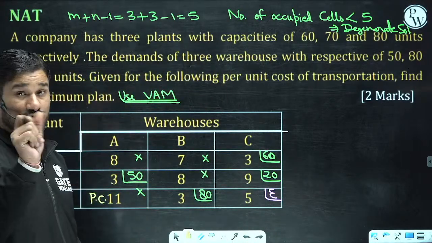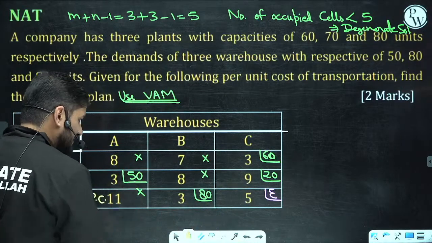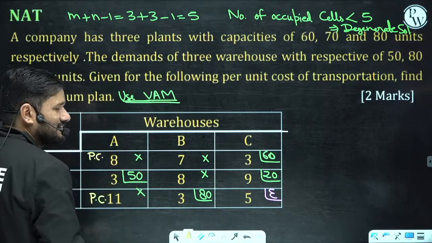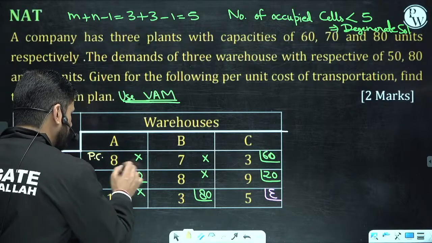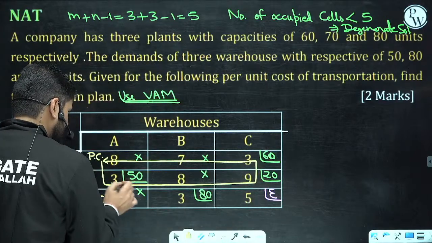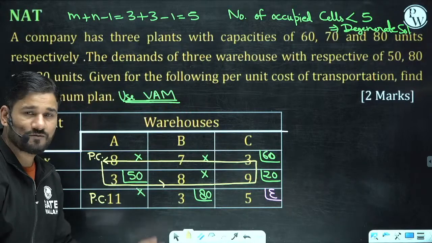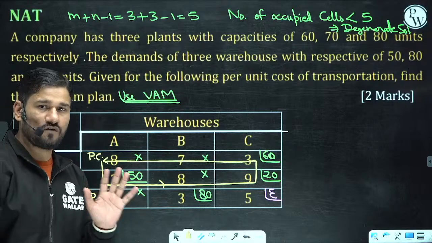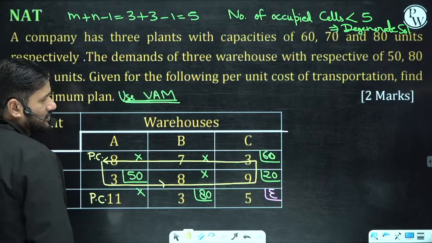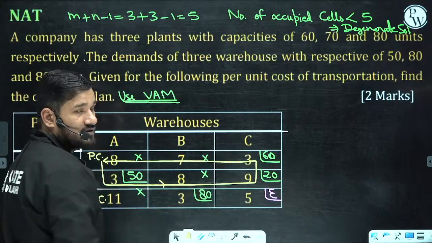See, suppose I am not taking this as filled. I am taking this as the potential cell. So let me make a loop of filled to filled: this, and this. You can see the loop. Here the quantity is filled, here the quantity is filled, here the quantity is filled. Are you getting this point or not? Now just think of what is going to happen. If you transfer, see this, cross check. We have to check in cross. Are you getting this point?